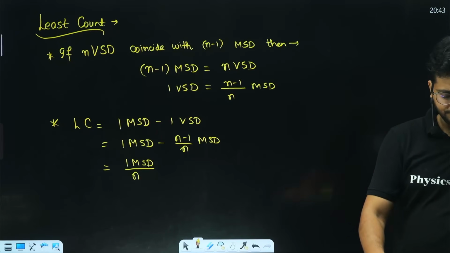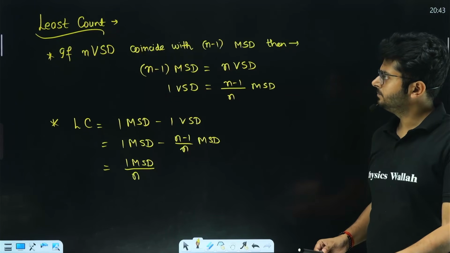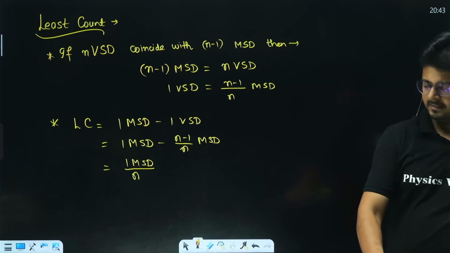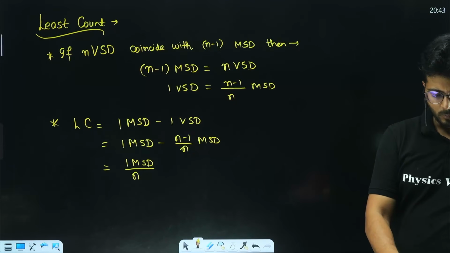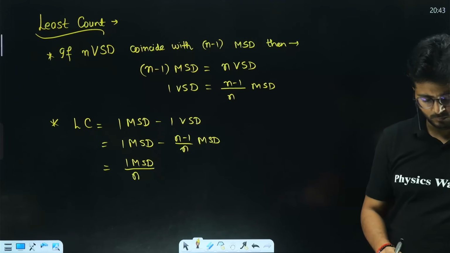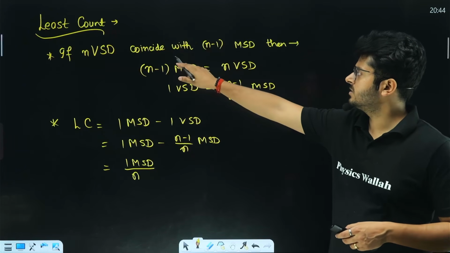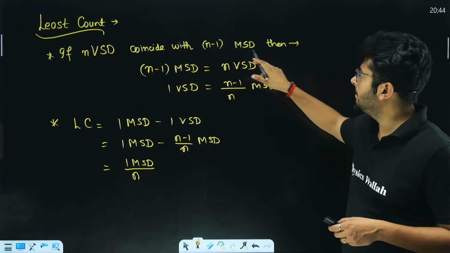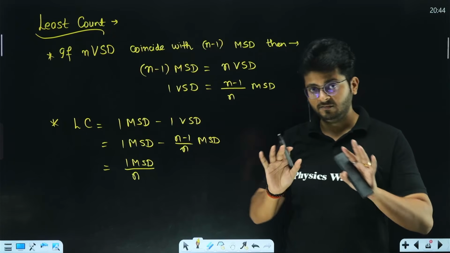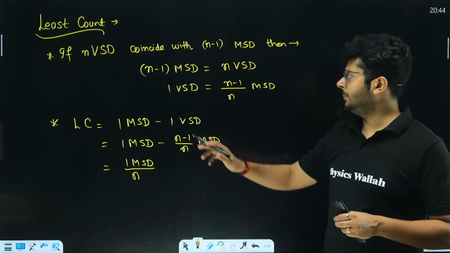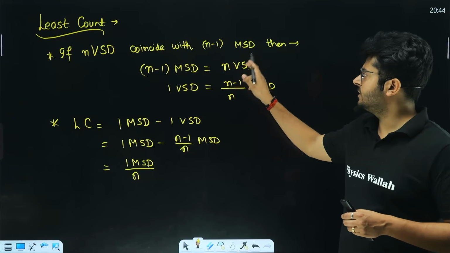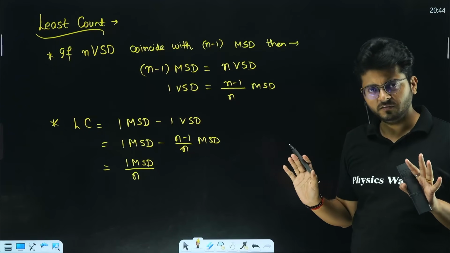For example, let us say that while taking a measurement, if n vernier scale divisions coincide with n minus 1 main scale divisions, right? If that is happening, then what will happen? N minus 1 main scale divisions are the same as n vernier scale divisions.